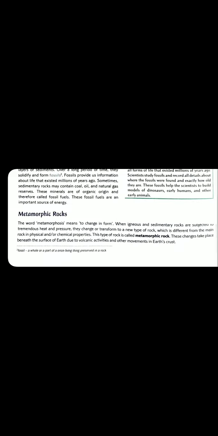This type of rock is called metamorphic rock. These changes take place beneath the surface of Earth due to volcanic activities and other movements in Earth's crust.